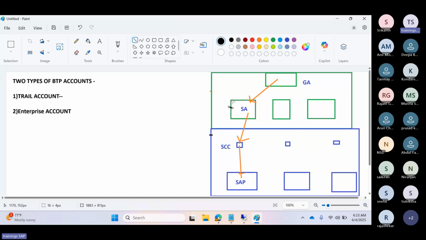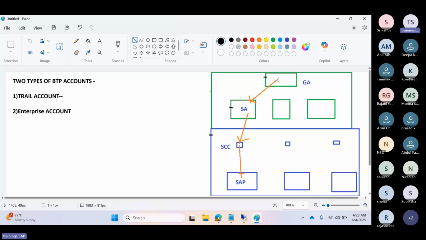BTP, the business technology platform, uses a hierarchical account model to organize the resources and manage the entitlements. So it uses a hierarchy: hierarchy one, hierarchy two, hierarchy three, and hierarchy four.